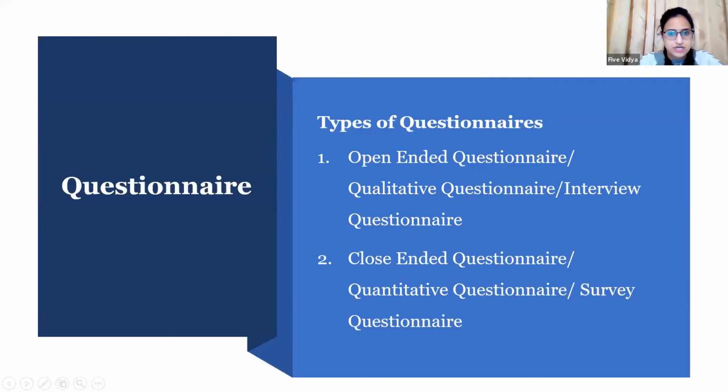Okay, let me just check the chat box once. Okay, there's a question from Nitin Kumar Gautam. Do any of you want me to explain these probability and non-probability techniques in detail?